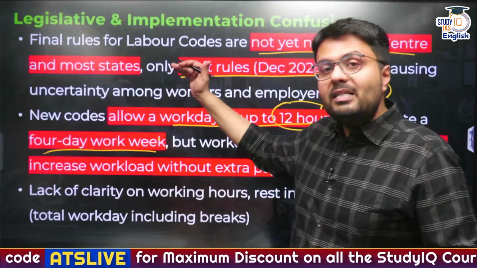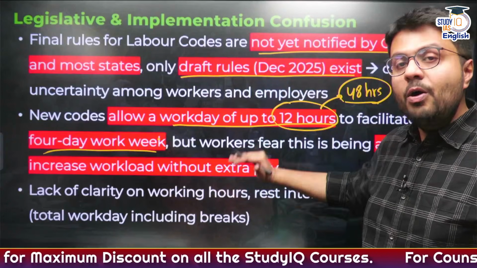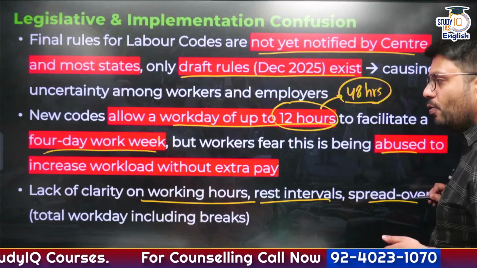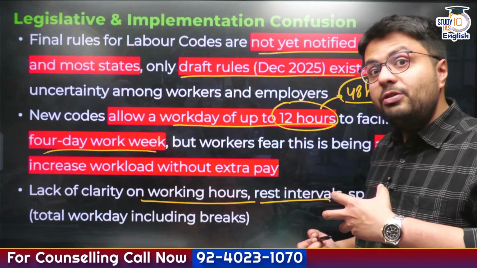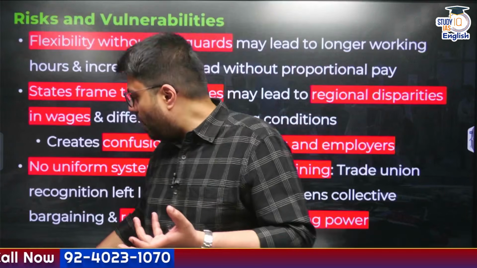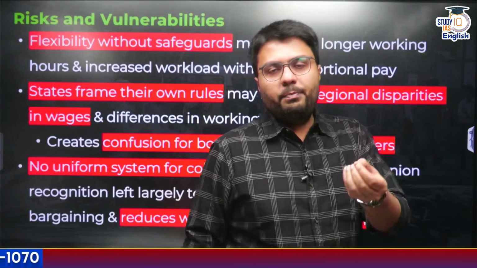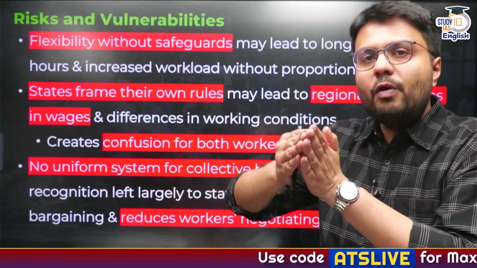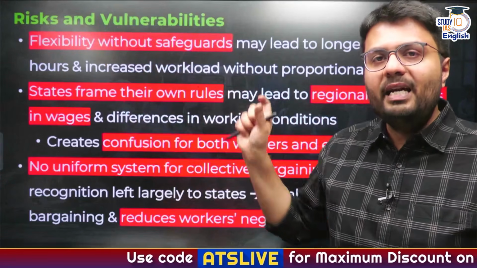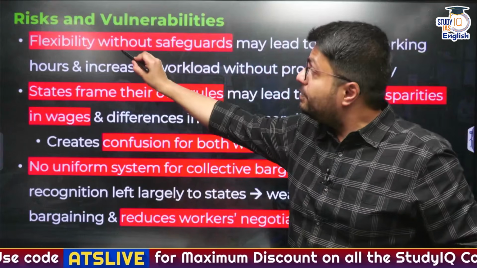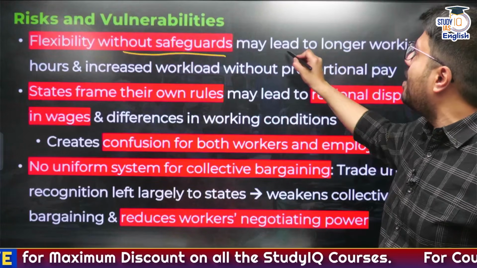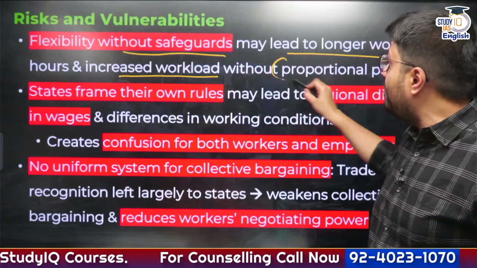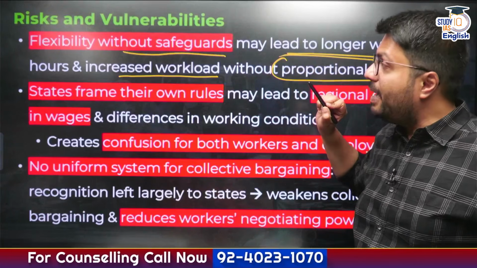And that is why, because these rules have not been notified by the union or the state governments, there is a lack of clarity on working hours, rest intervals and spread over time. And that is why this adds to the grievances of the workers. Normally, workers would expect that if there is higher flexibility, there should also be certainty in terms of overtime pay. But this code is silent on overtime pay. Therefore, workers feel that flexibility without adequate safeguards may lead to longer working hours, which would increase their workload without any proportional and compensatory payment.